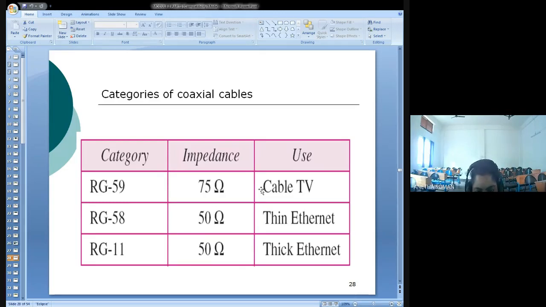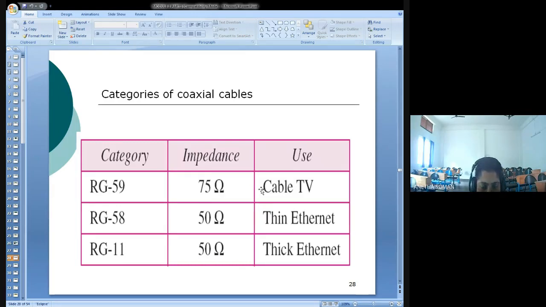Now, RG59 cable is mainly used in cable TV, and RG58 in thin Ethernet and thick Ethernet. Later in this module you'll study what thin Ethernet and thick Ethernet are, and at that time I'll tell you what they mean.